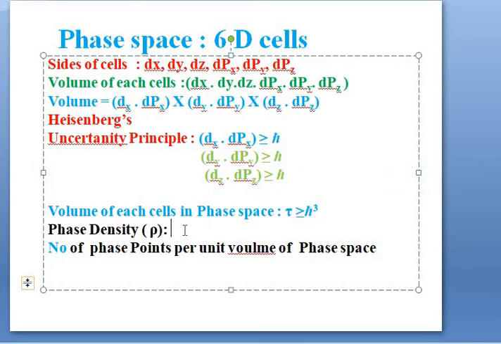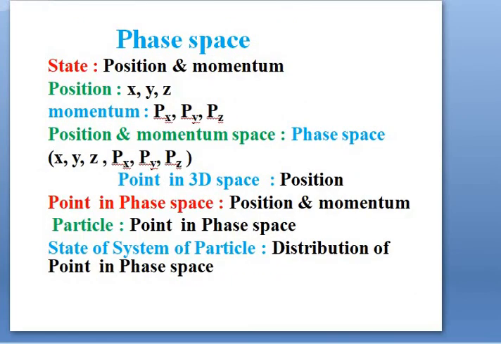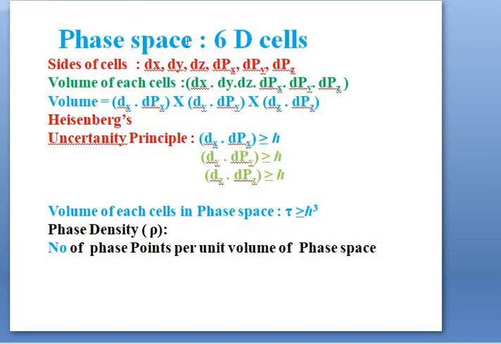Finally, we define the quantity, that is phase density. It is denoted by the symbol rho, and it is defined as the number of phase points per unit volume of the phase space. So the number of phase points per unit volume of the phase space is called phase density. So that ends today's article, that is the concept of phase space and the meaning of a point in phase space. Let us stop here.